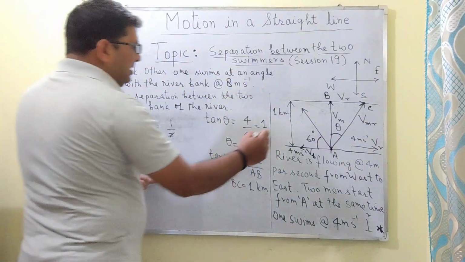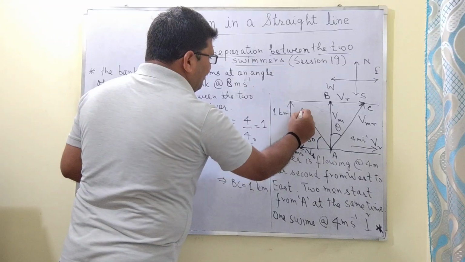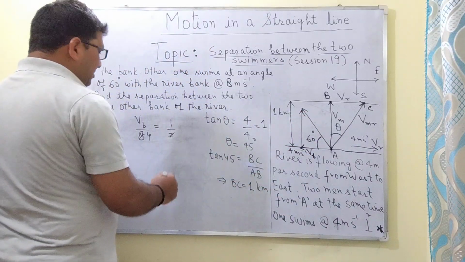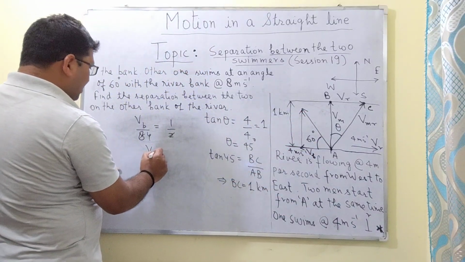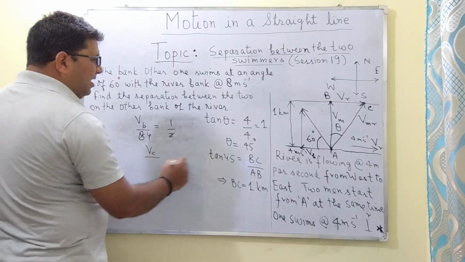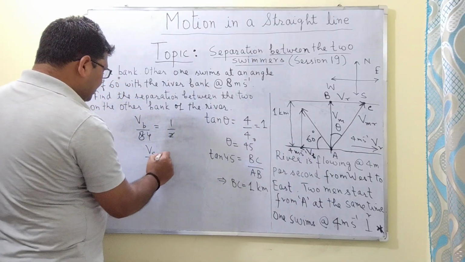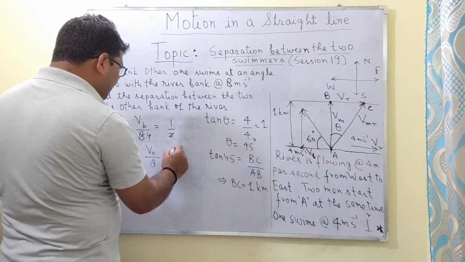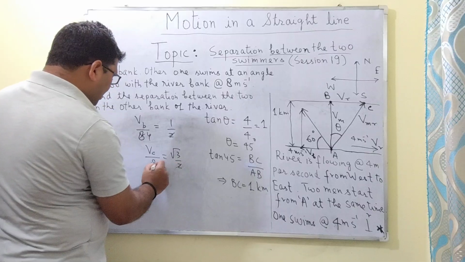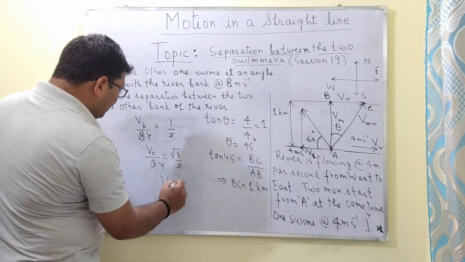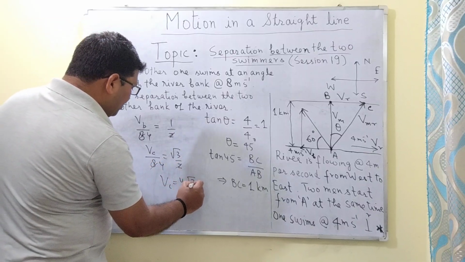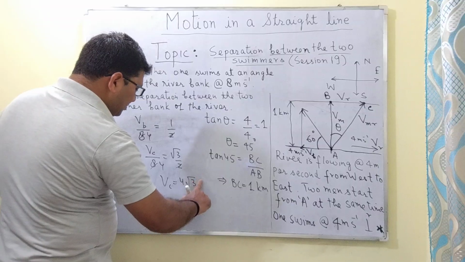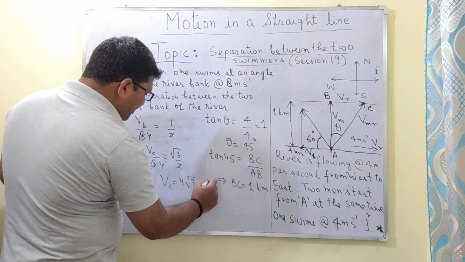Now let us find the vertical component, let us say this is VC. So VC upon 8 is equal to sin 60, and sin 60 is equal to root 3 by 2. So VC will be equal to 4 root 3 meter per second.